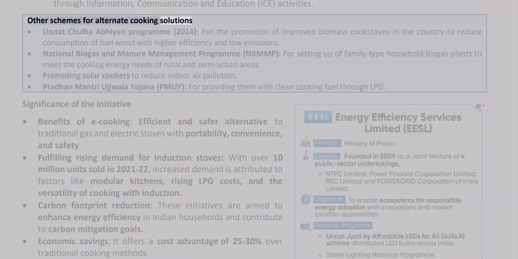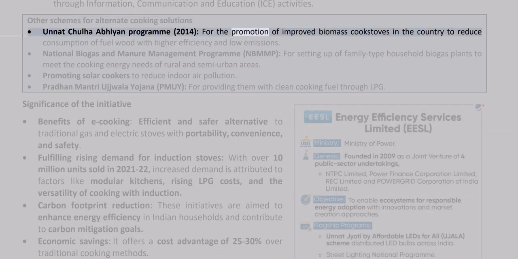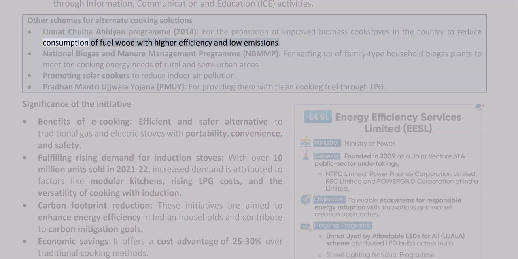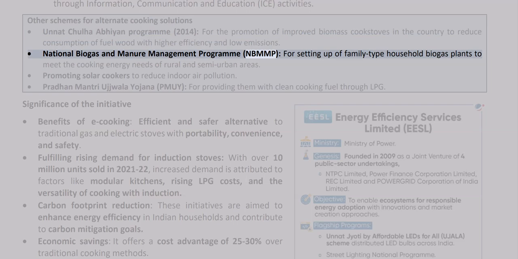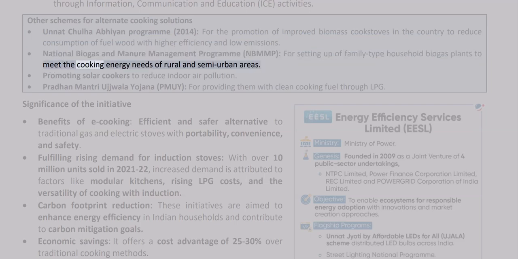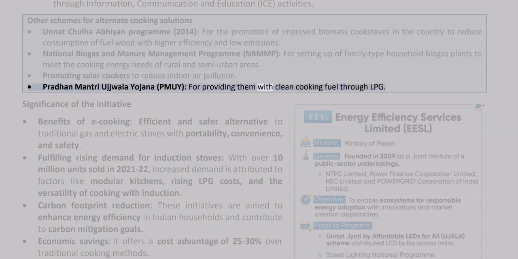Other schemes for alternate cooking solutions are Nai Chula Abhiyan Program, 2014 for the promotion of improved biomass cook stoves in the country to reduce consumption of fuel wood with higher efficiency and low emissions. National Biogas and Manure Management Program, NBMMP for setting up family-type household biogas plants to meet the cooking energy needs of rural and semi-urban areas. Promoting solar cookers to reduce indoor air pollution. Pradhan Mantri Ujjwala Yojana, PMUY for providing clean cooking fuel through LPG. Significance of the initiative.